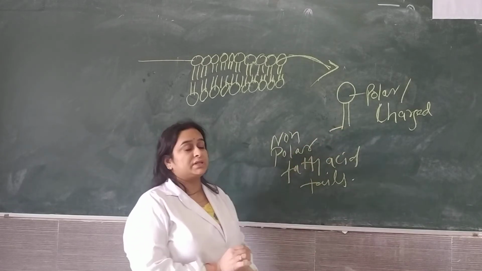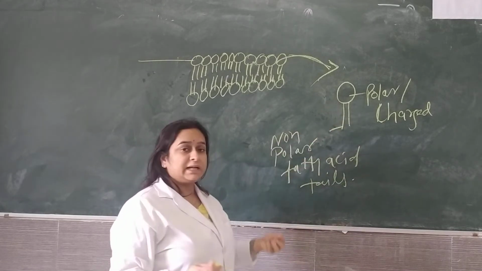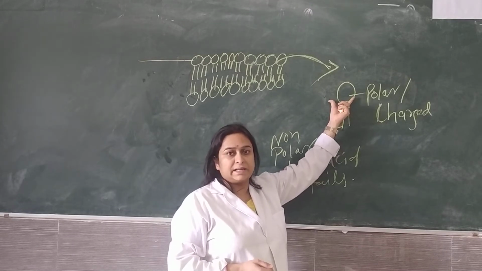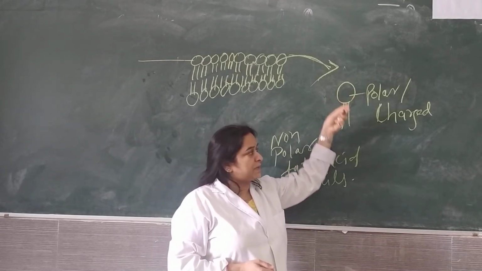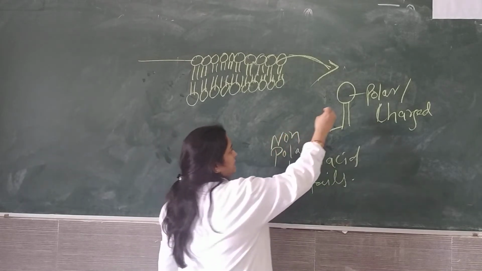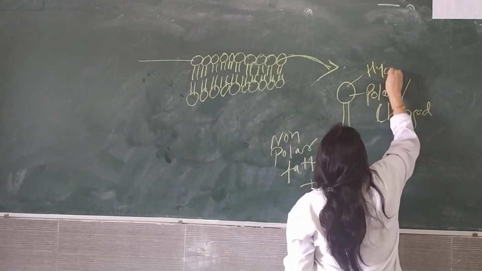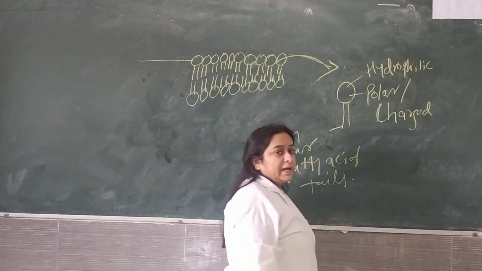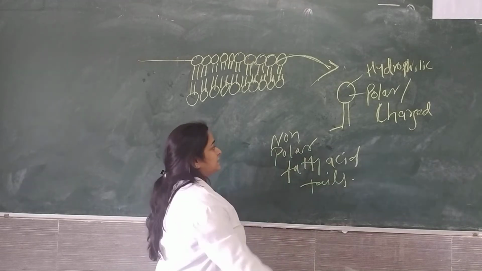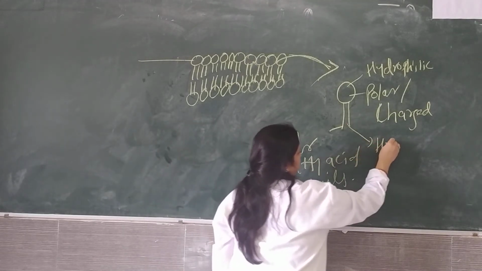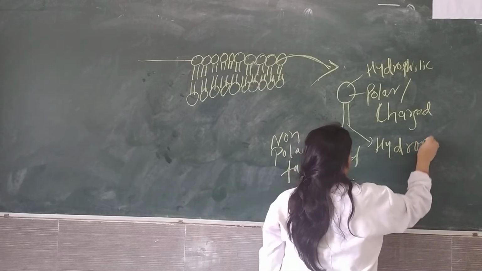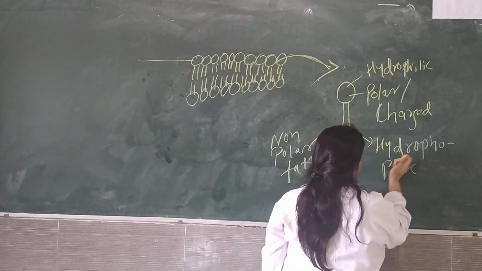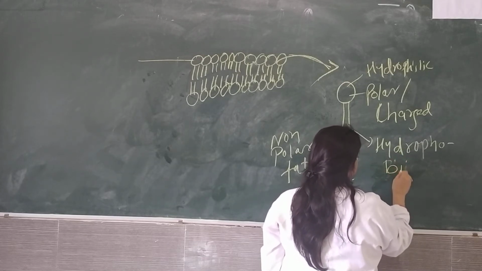One more important thing is that the head part loves water. So we say the polar head part of the phospholipid present in the cell membrane is hydrophilic, and the non-polar fatty acid tails are hydrophobic. They are scared of water, we can say like that.